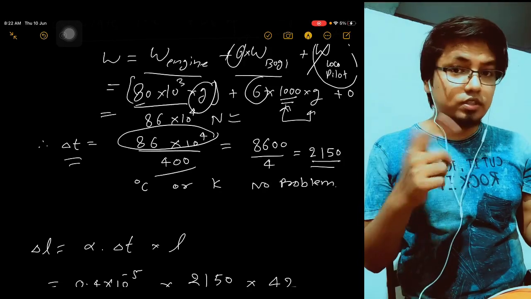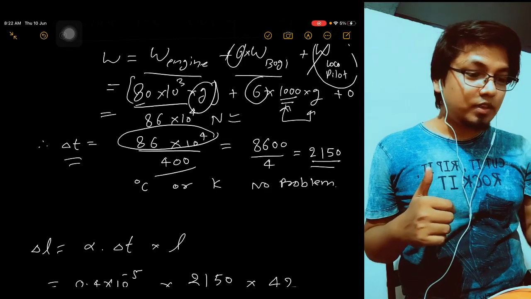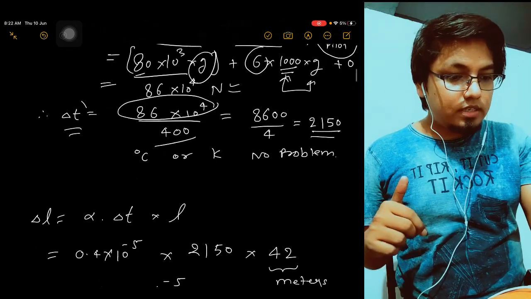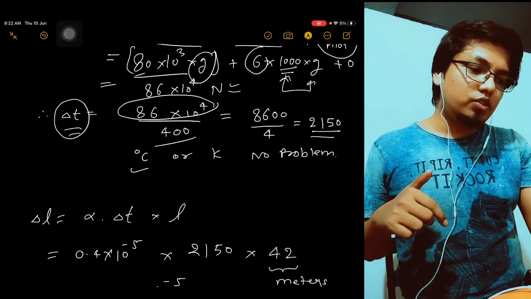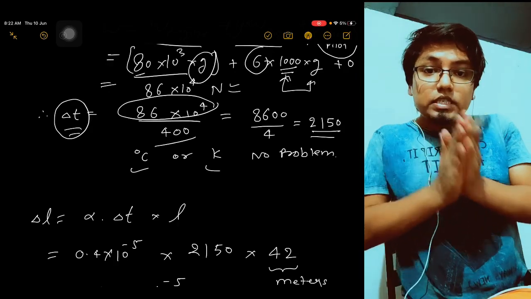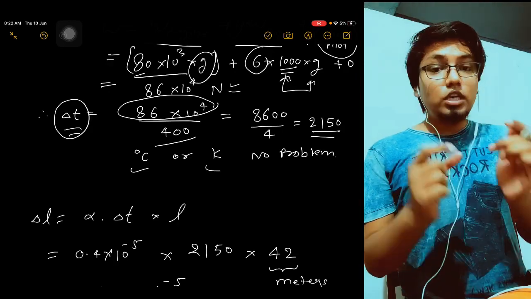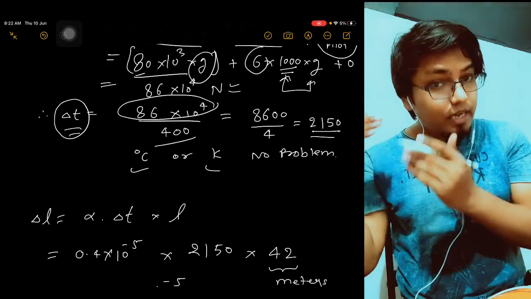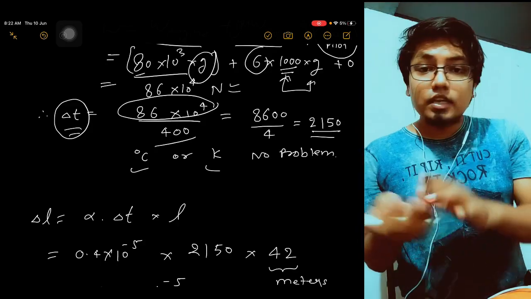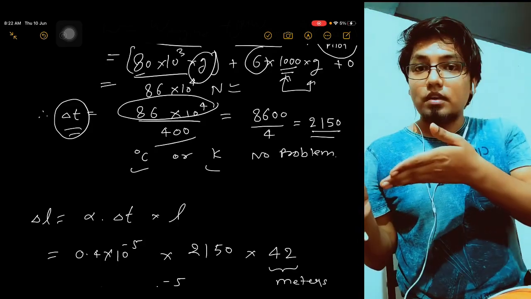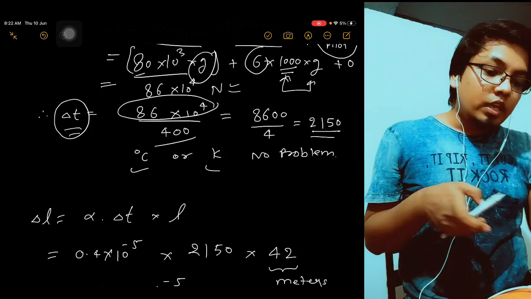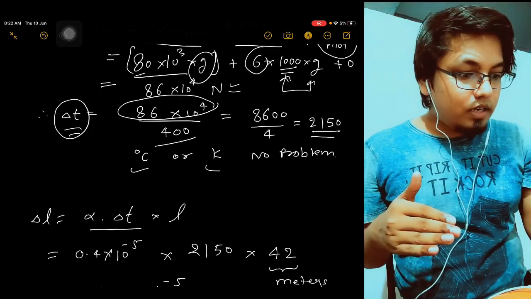You please cross check the solution, because I make a lot of mistakes in the solution. Now see, because it is a change in temperature, it can be in Celsius or Kelvin, it does not matter, because it is a change, so you are going to subtract. Even if you are considering your value in Kelvin, when you subtract, the 273 will get cancelled, right? Okay, so del L is equal to alpha del T into L.